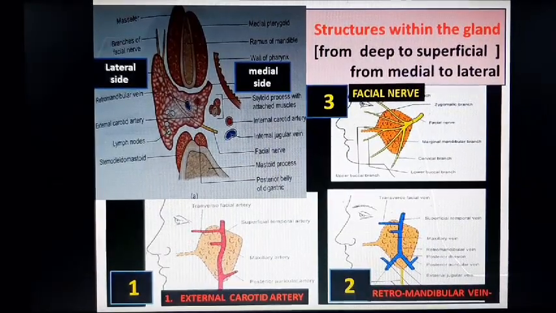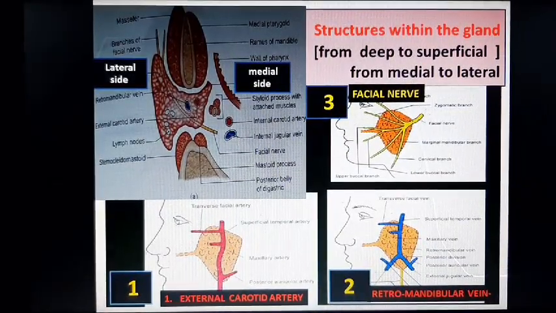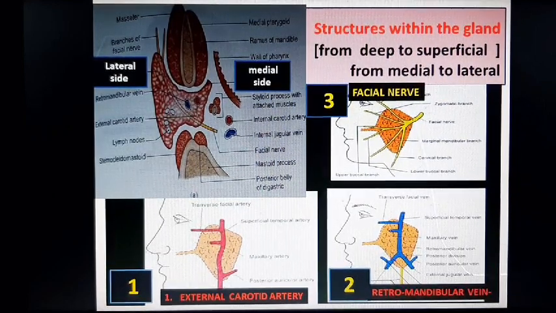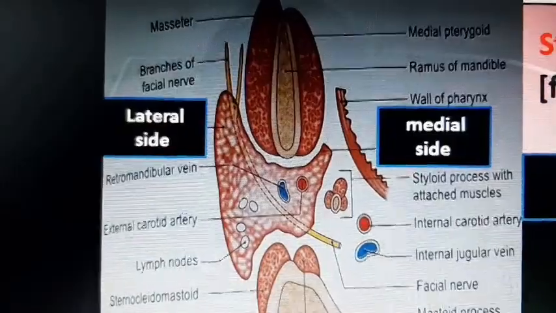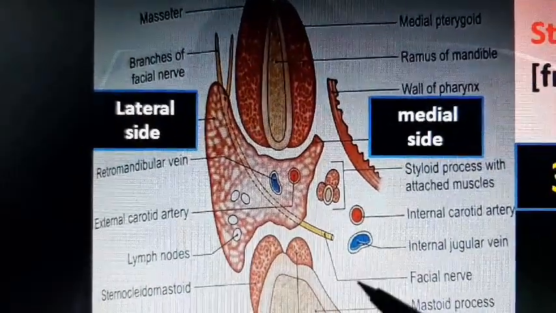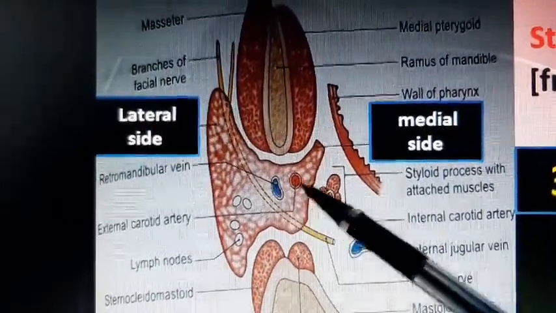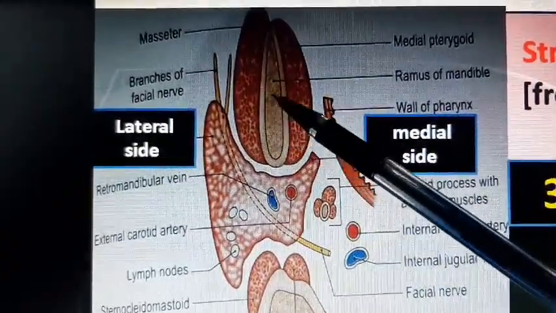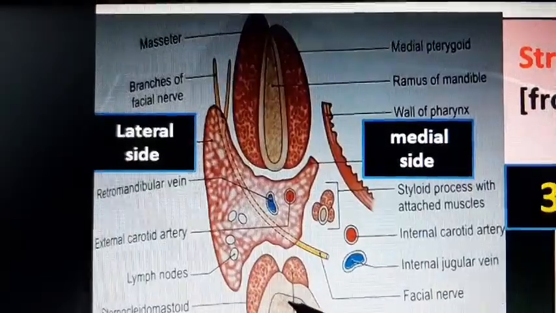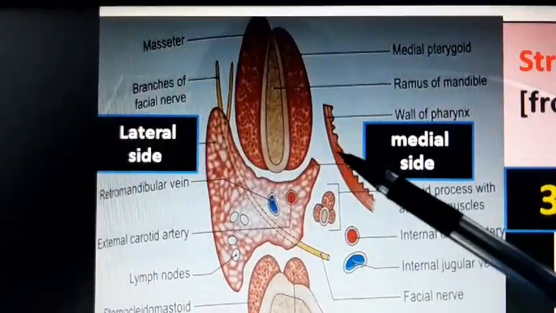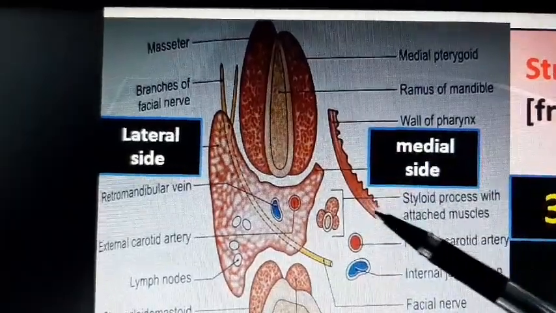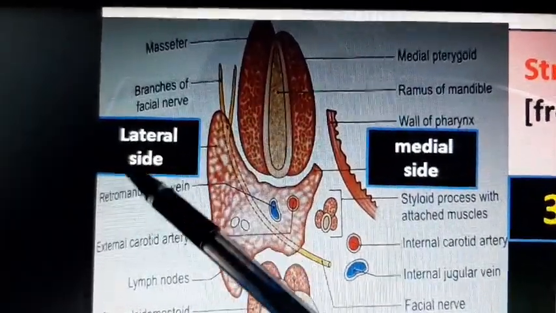Now comes to structures within the gland, from medial to lateral or from deep to superficial. This is the parotid gland, this is the ramus of mandible, this is the mastoid process, this is the wall of the pharynx. Means this is the medial side and this is the lateral side.